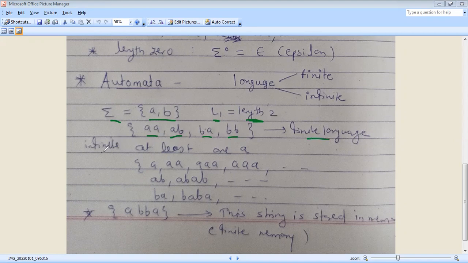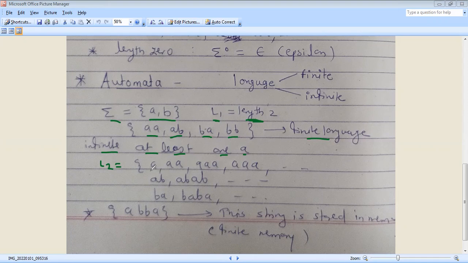Now an infinite language for another language L2. Take one example: at least one A. At least one A means either one A or more than one A are possible.